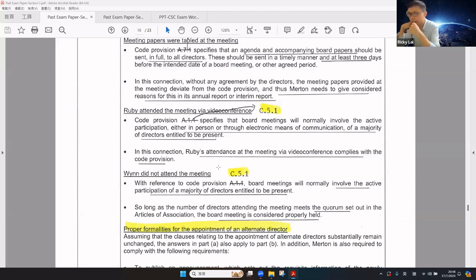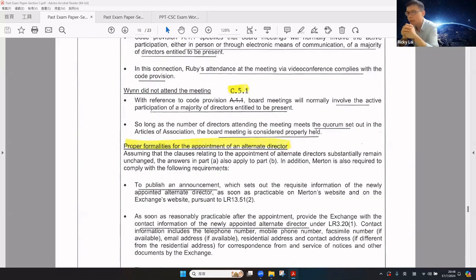How about attending the meeting through video conferencing? The CG Code specifies the board meeting will normally involve the active participation, either in person or through electronic means of communication, of a majority of directors entitled to be present. Therefore, attendance at the meeting through video conferencing can comply with the CG Code. How about Wei did not attend the board meeting?